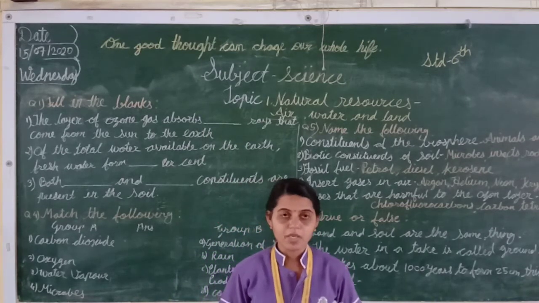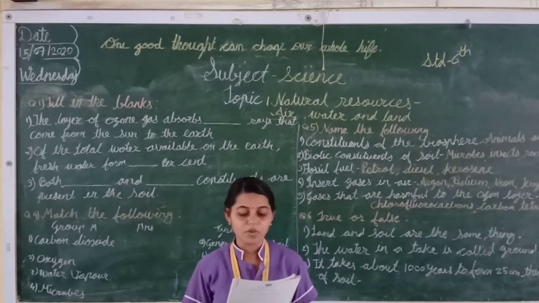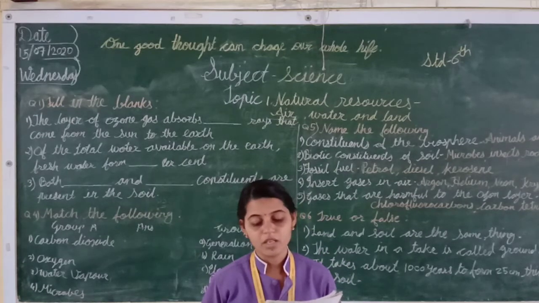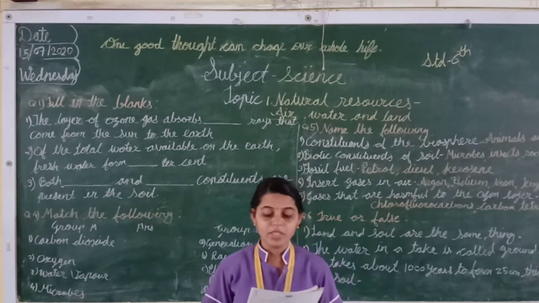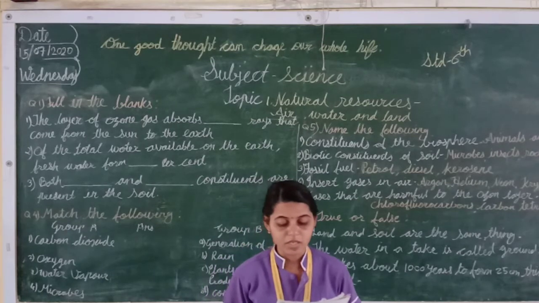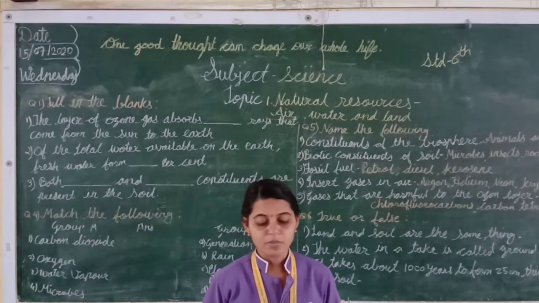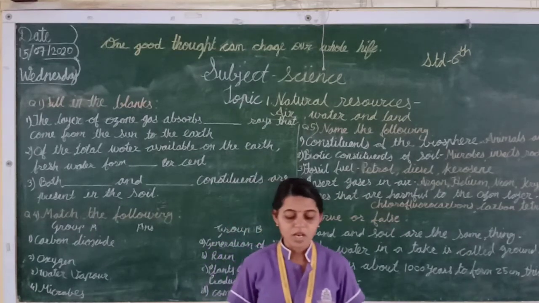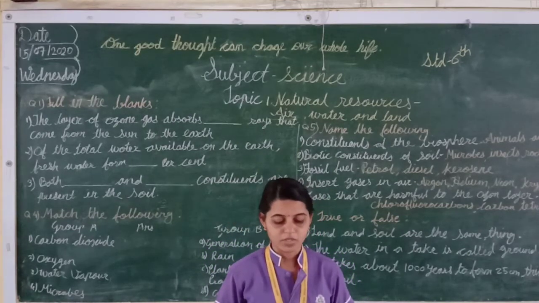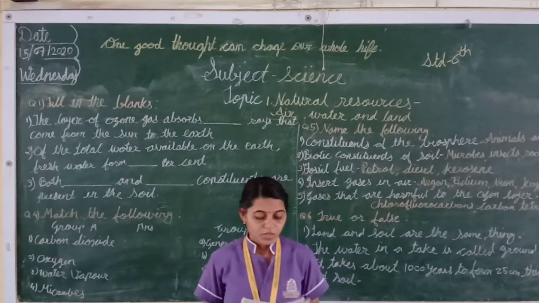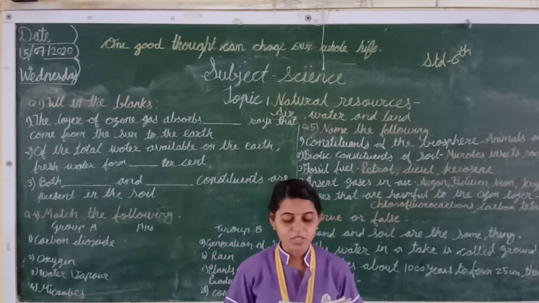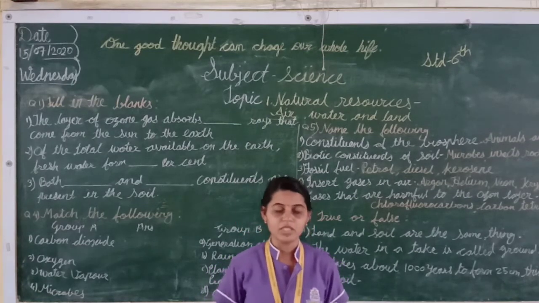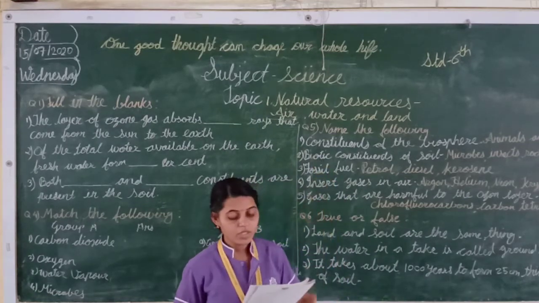71% of the earth's surface is the hydrosphere and 29% is the lithosphere. Means 71% is water and 29% is land. Here water and land are the important natural resources. Because of these natural resources we fulfill our basic needs. Our basic needs depend on these natural resources.